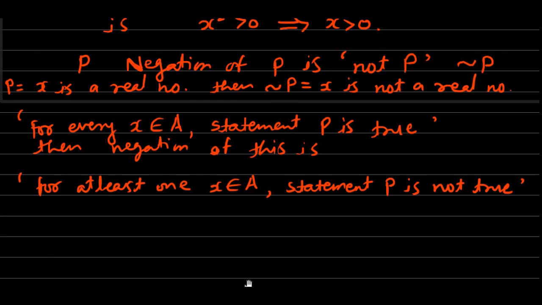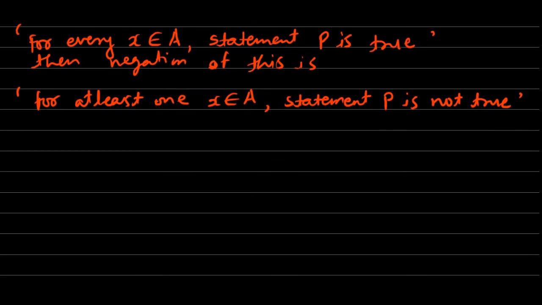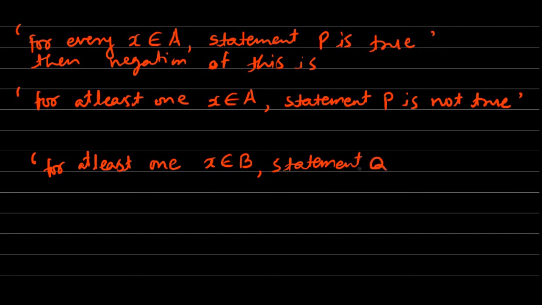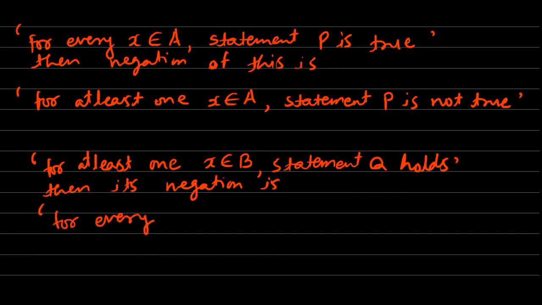Similarly, we also deal with one more type of negation many times. The second is that if the statement is for at least one x belongs to B, statement Q holds, then its negation will be: for every x belongs to B, statement Q does not hold.